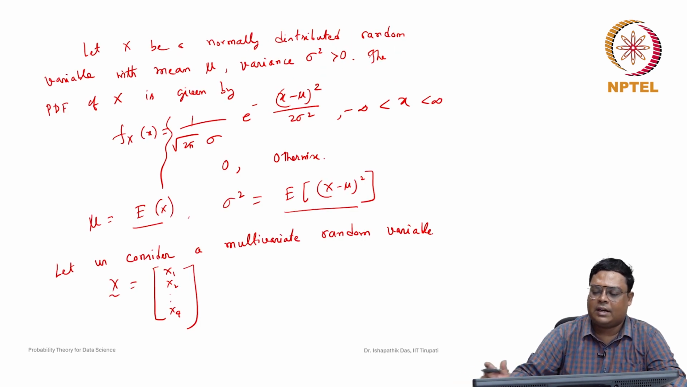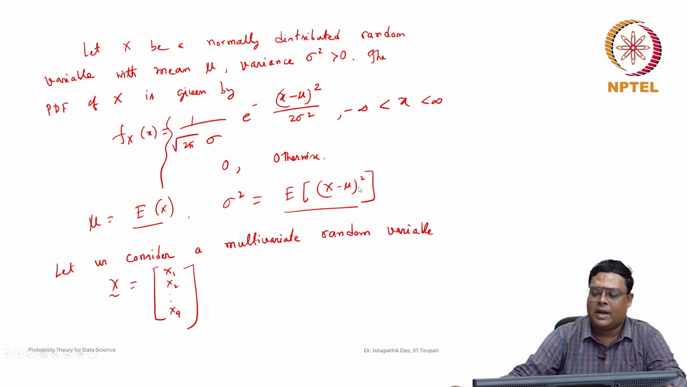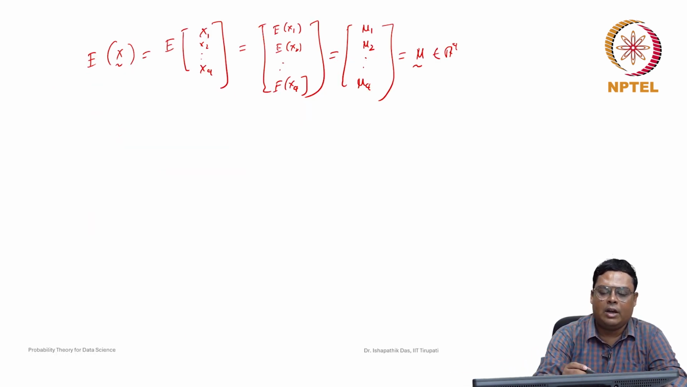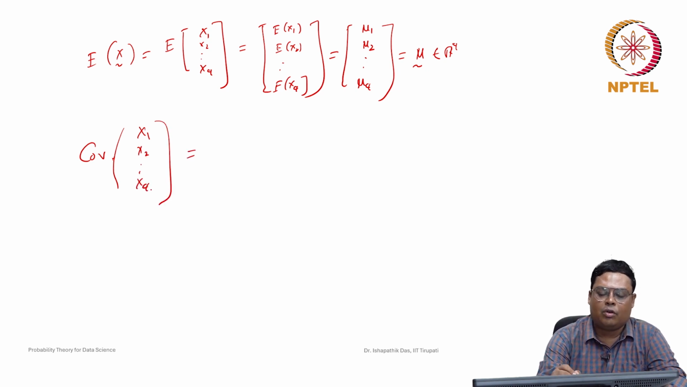Now next, what will be the variance? In the univariate case, it is just a single number, (x minus mu) whole square. Now for multivariate cases, we will consider the covariance. So we say covariance of the random variables x1, x2, up to xq. How is it defined? Actually we need to consider all possible combinations of the covariance.